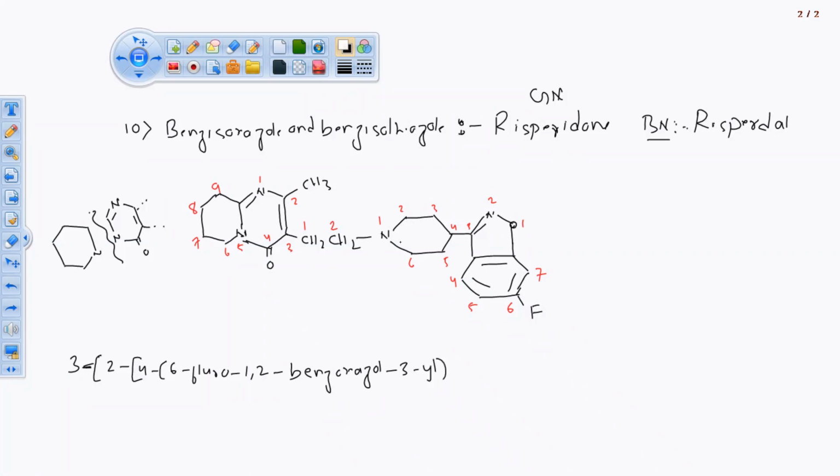Now this one is a piperidine ring. Piperidine ring. Of course, the first position is connected. So yl I am going to write. On the first position, yl. It is connected. What connection is it? Ethyl. Now close this full bracket. Ethyl is over.